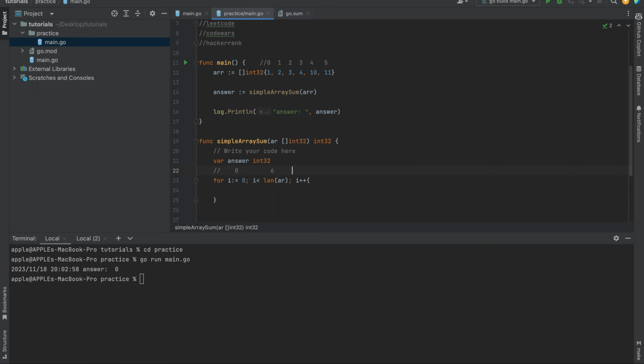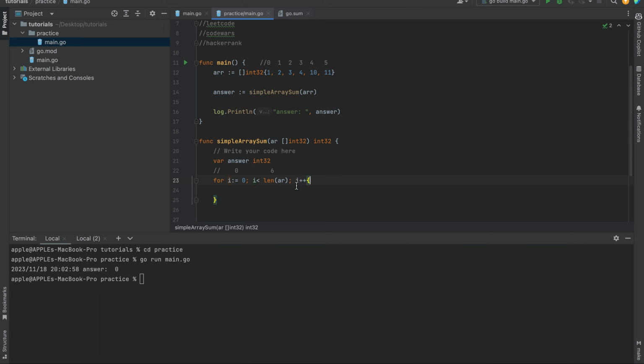So when i starts from 0, if the i, which is 0, is less than the length of the array, that means yes, 0 is less than the length of the array. You do whatever you want to do here. After doing that, you do i plus plus.